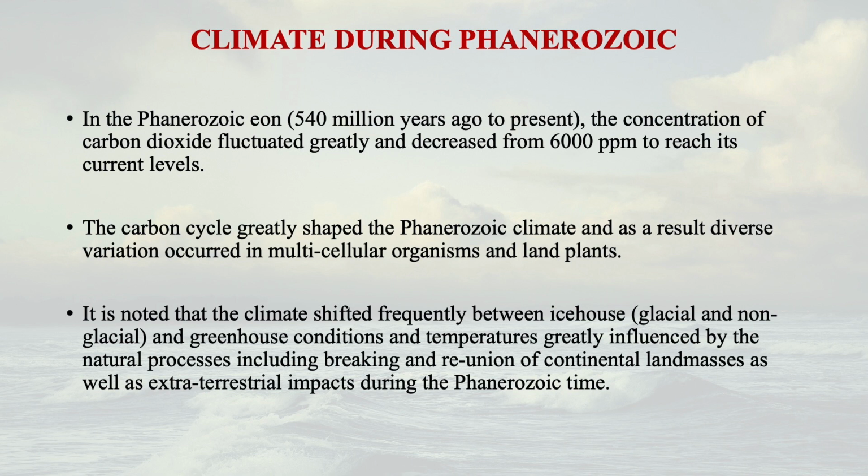The temperature also greatly fluctuated, mainly because of natural processes, like the movement of lithospheric plate masses. That's the most important driving force that caused this change in climate during that period. The extraterrestrial impacts also occurred in the Phanerozoic time.